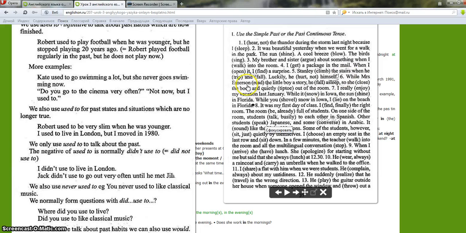While Mrs. Emerson was reading the little boy a story, he fell asleep. So she closed the book and quietly tiptoed out of the room. "While" we usually use with past continuous. So while Mrs. Emerson was reading, which action is in progress? Reading the little boy a story. He fell asleep, a short action. And she closed the book. It's a chain of events after he fell asleep, and she quietly tiptoed out. So, a chain of events after the boy fell asleep.